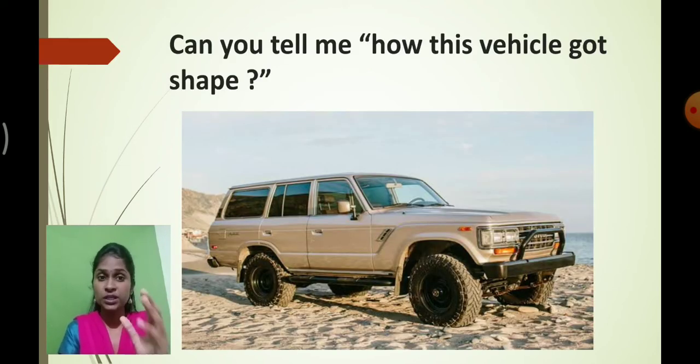Am I right? Even here in this picture I have displayed one four wheeler. Even this particular vehicle has a different shape and structure. Can you tell me how this vehicle got this shape and structure? There must be something present inside that vehicle which is providing shape and support to it. What is that something? Because of that, this vehicle is very hard, very rigid, and it is providing support to this vehicle. Can you guess what would be present inside this vehicle?